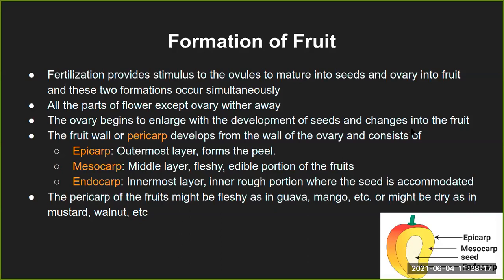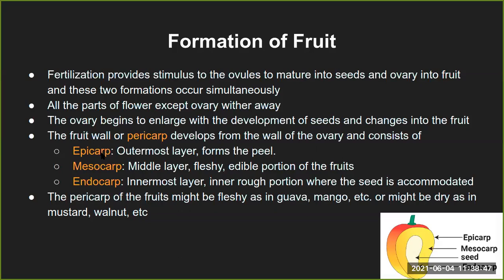Now, the fleshy part of the fruit comes from different layers, and that is actually developed from the pericarp. The pericarp is also called, in common language, the fruit wall, which develops from the wall of the ovary, that is just outside the ovule or the lobules of the eggs or the ovules in the flower.